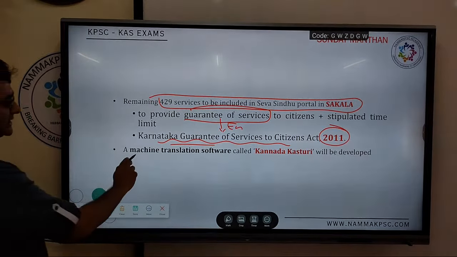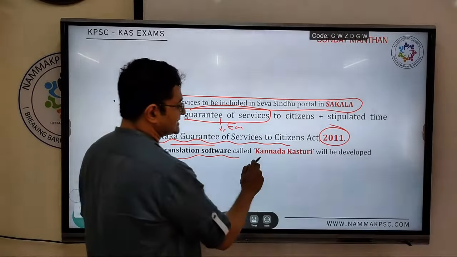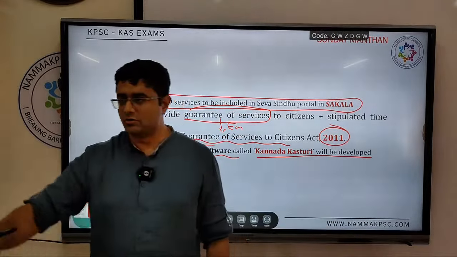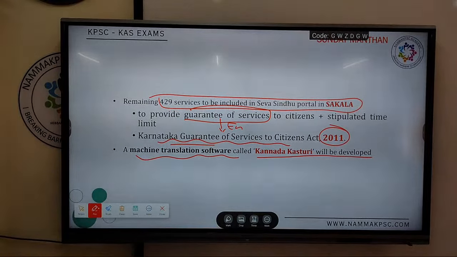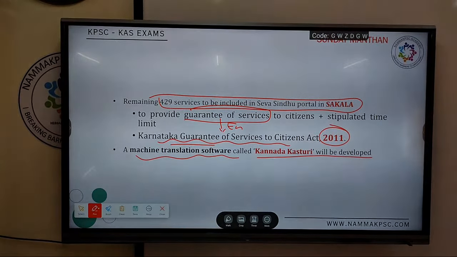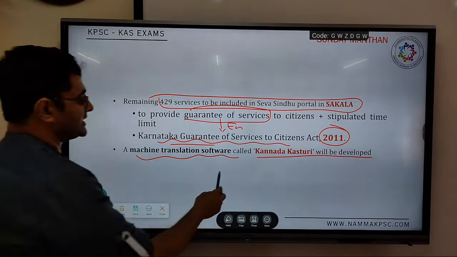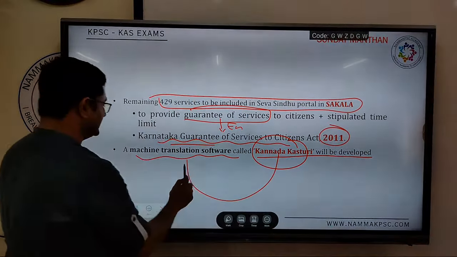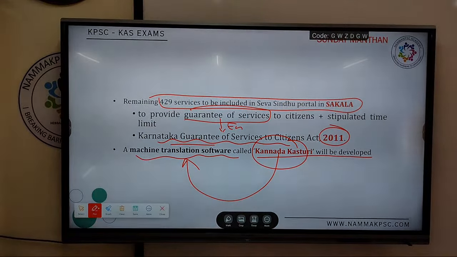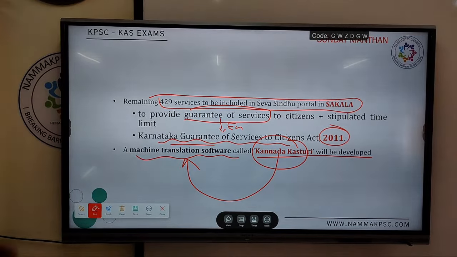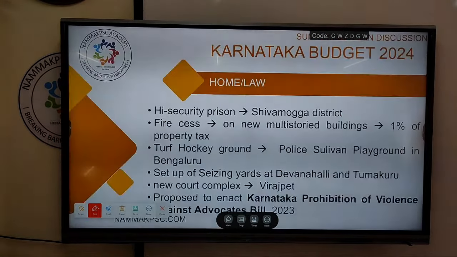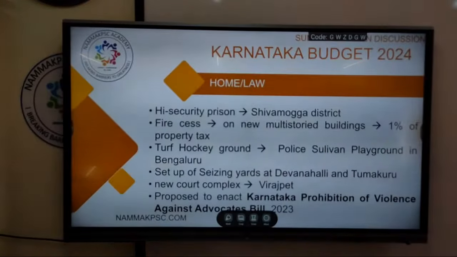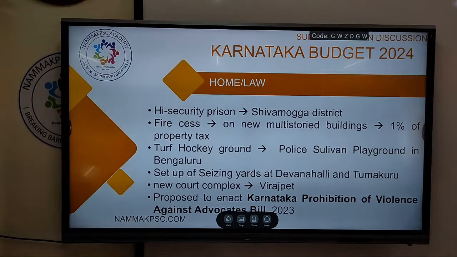Then a machine translation software called Kannada Kasturi will be developed to translate all documents, English documents, etc., into Kannada, or to help with translation. This is a machine learning translation software being developed by the e-governance department. So, Sakala and Kannada Kasturi. And the last one, home and law.